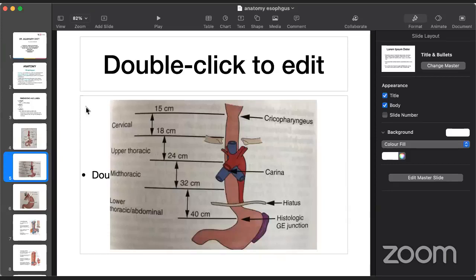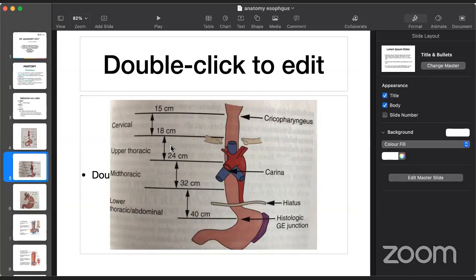If you look at the length of the esophagus, which is 25 centimeters, it starts from the cricopharynx, which is at 15 centimeters. That is the beginning of the esophagus. Then the 3 to 4 centimeters is called the cervical esophagus. It's a very short segment.